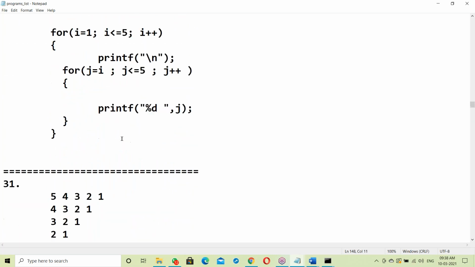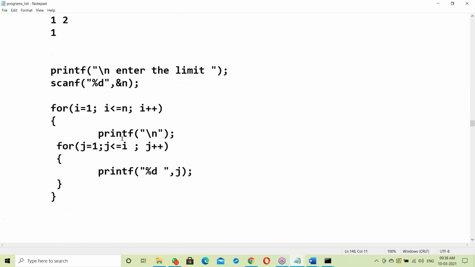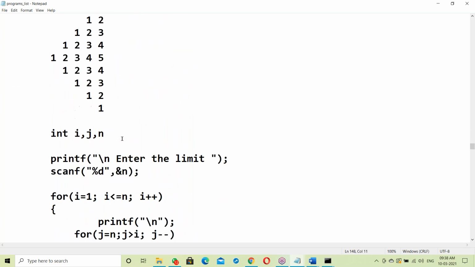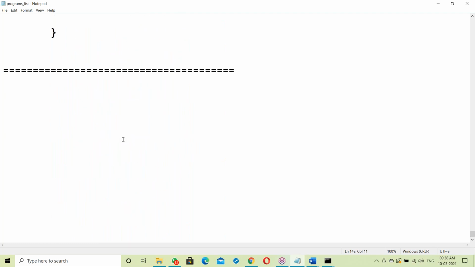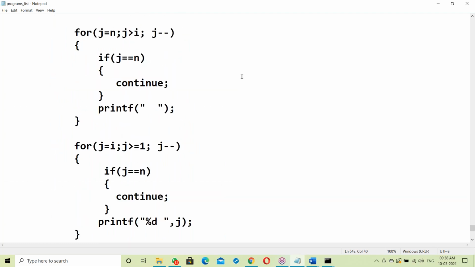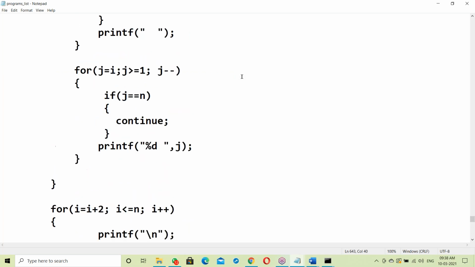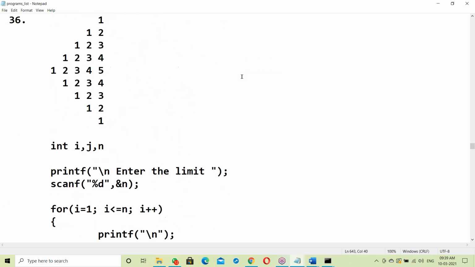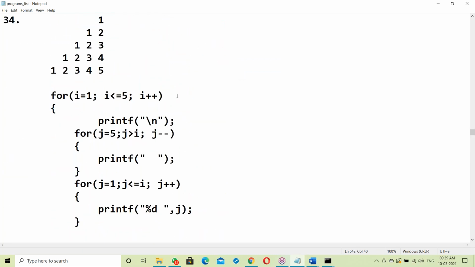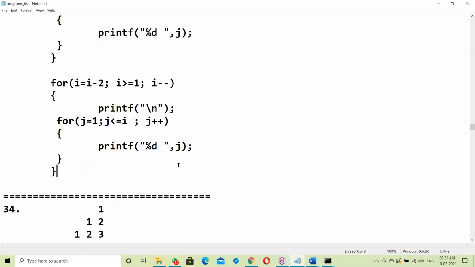Actually, these things have to be learned in C language, but I'm covering them in Java also. Around 40 examples I'm covering and giving 30 assignments. You have to solve the assignments. I give daily assignments, so every day you have to solve them. This type of logic building gives programming skills, 100% no doubt. You will get great programming skills.